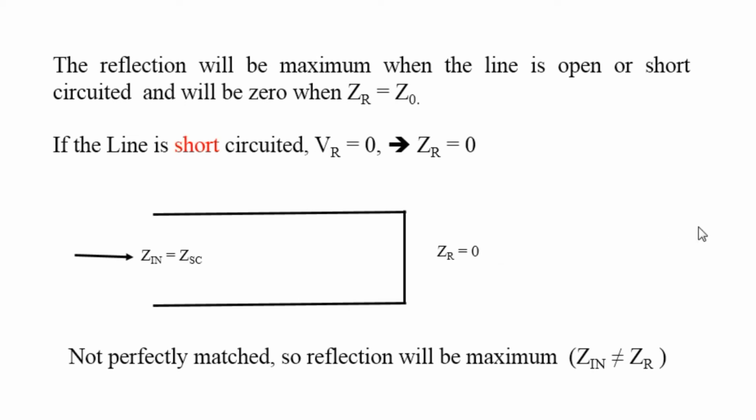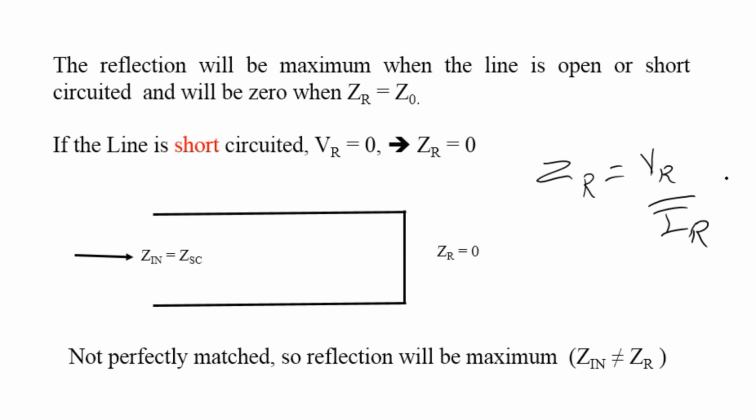If the line is short circuited, VR is equal to 0. Zr is equal to VR by IR. So if VR is equal to 0, then Zr is equal to 0. So again Zin is not equal to Zr. It is not perfectly matched, so reflection will be maximum.